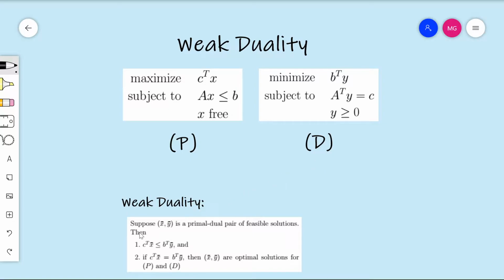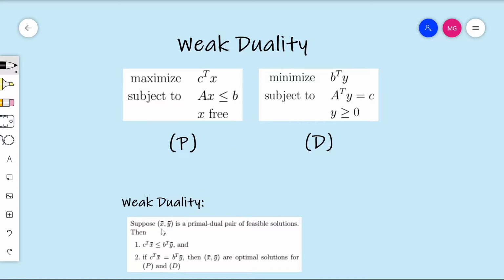Then we can say two things about these solutions. First of all, C transpose x bar is at most B transpose y bar. So this is something that we've already seen. This is because the dual, by construction, is meant so that B transpose y is an upper bound on C transpose x for any particular solution.